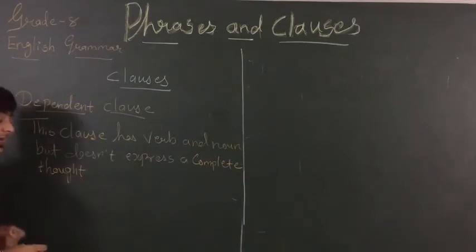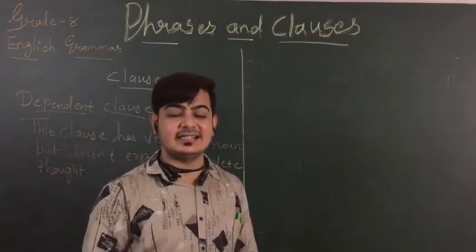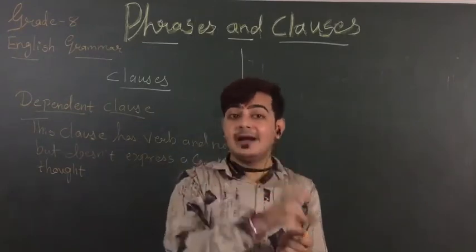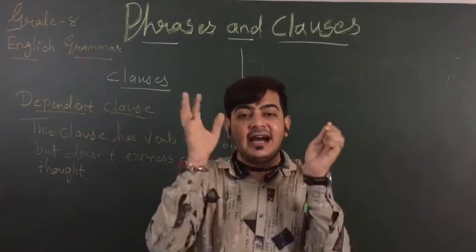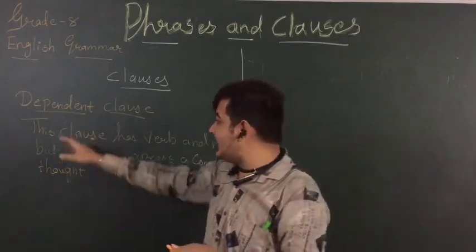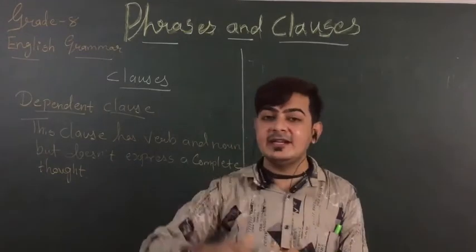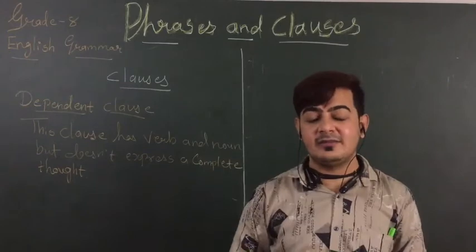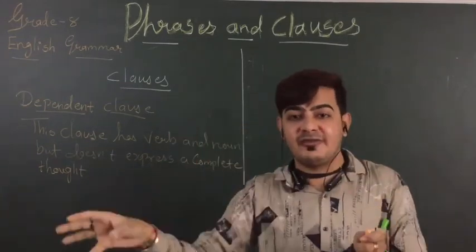ठीक है? It looks like the sentence is incomplete. ठीक है? अधूरा sentence है ऐसा दिखता है. So it has a verb, it has a noun also, but the sentence is dependent on some other sentence. It can't stand alone. So that sentence is called a dependent clause. Dependent in the sense that this sentence depends on someone else, someone else's sentence, ठीक है? Then and only then the meaning will be perfect.